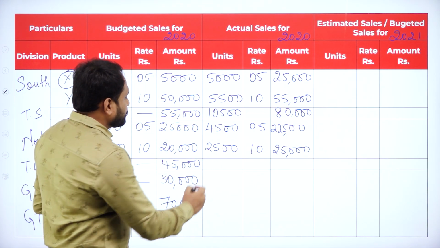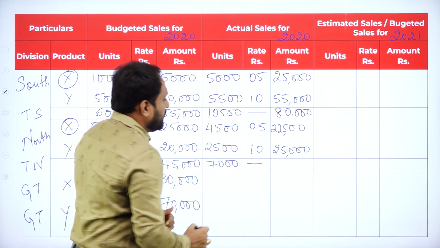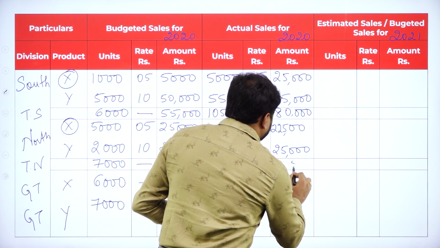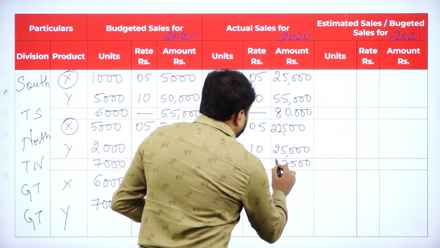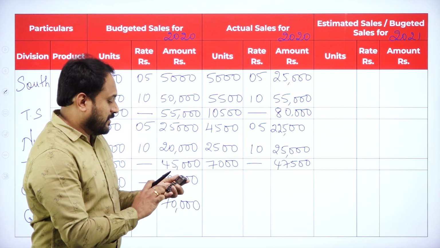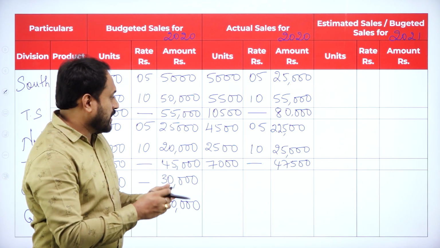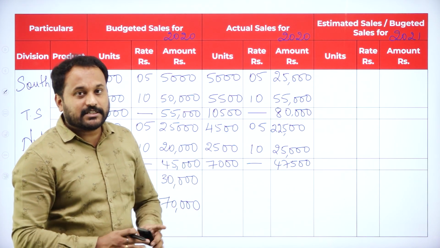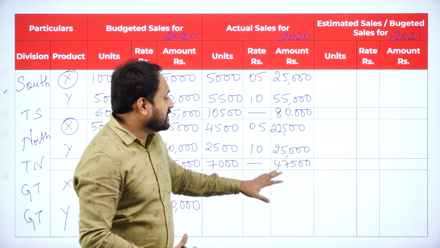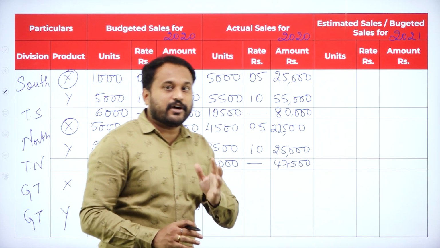Now let's go add this. 0, 1 carry, 7 here dash. Let's go with the next calculation. Now you have 22500 plus 25000 and 47500. Let's go with this, 22500 plus 2500, so you have 47,500. So you got the same answer here also. See, why I'm calculating is, it's very easy for me to calculate and just give it to you, but I want you people to use calculator wherever you have any difficulty or a confusion.